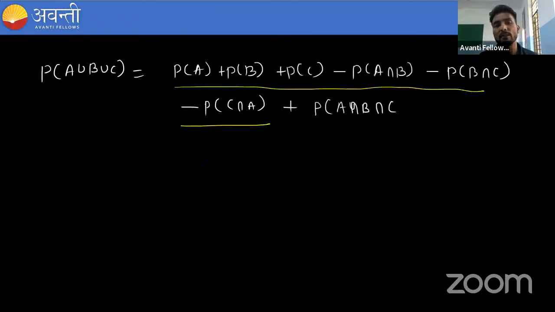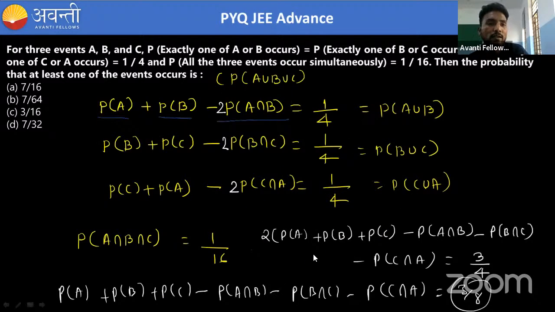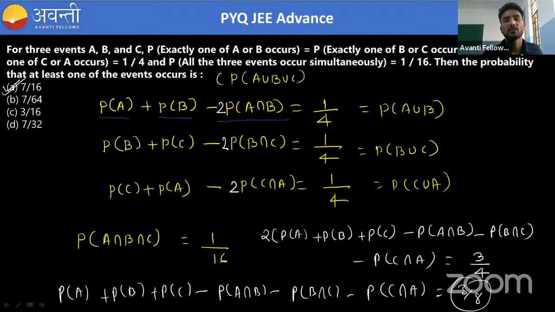Okay, so now if we check this formula, from here to here we already have the value, that is 3 by 8. And what is the value of PA intersection B intersection C? It is 1 by 16. So if we add all these values, what will we get? Over 16, it becomes 6 plus 1, so it is 7 by 16. So you can see what your option is. Your correct answer is 7 by 16.